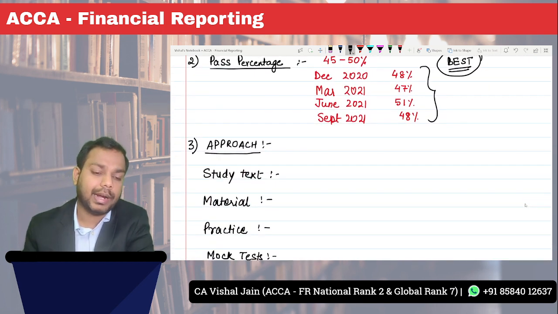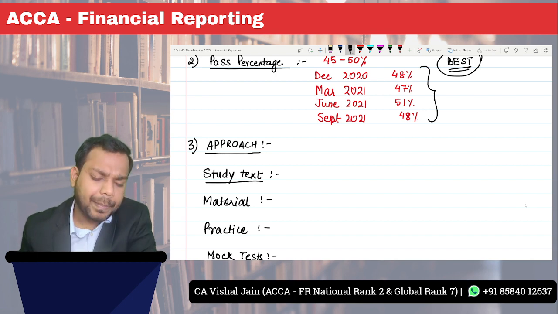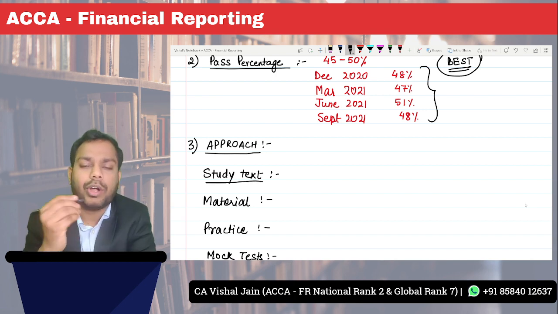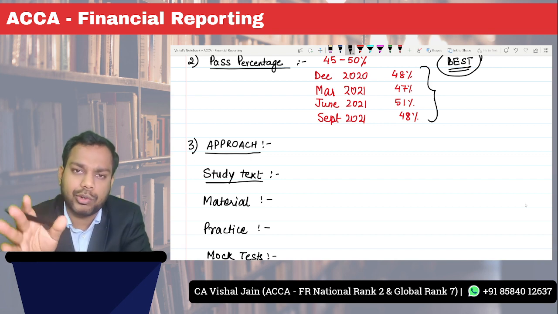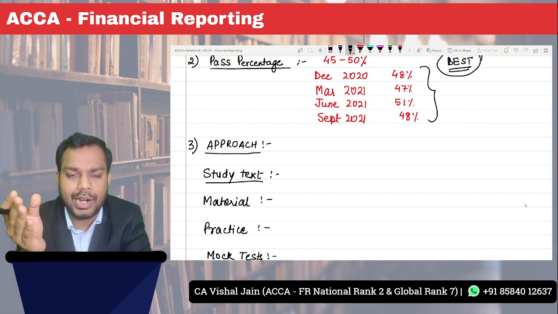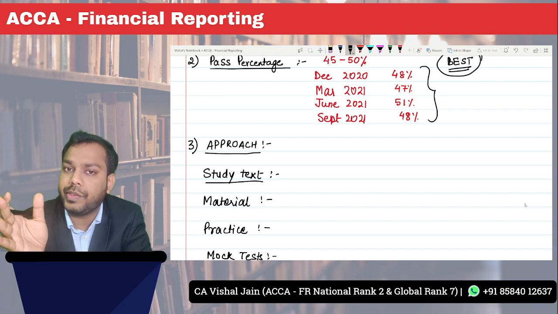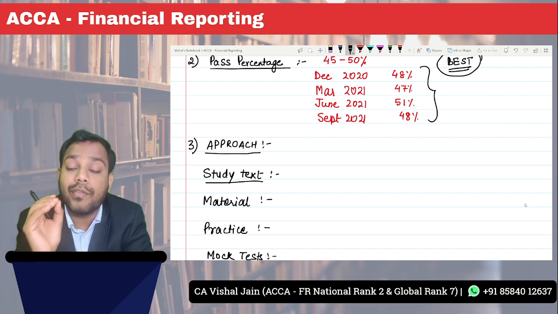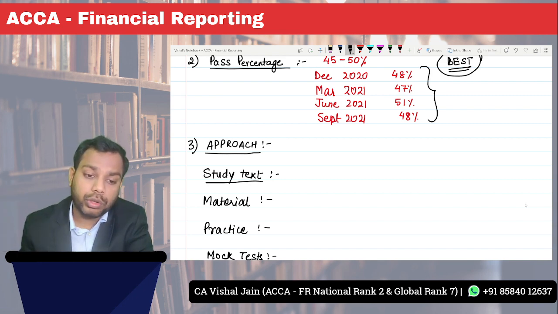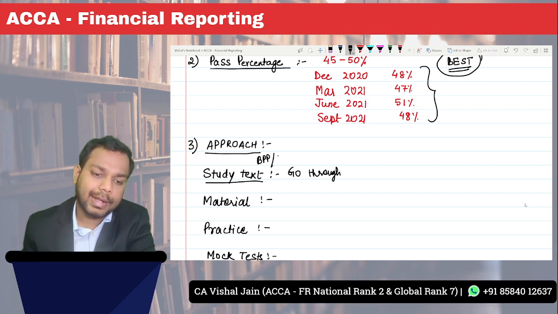Now third is the approach. Study text. Many people in the market will tell you that you should not refer to the study text, just refer to lectures and solve the questions, and that is more than sufficient. You should never do that. Always go through the text, whether or not you are taking classes, that is either BPP or Kaplan.